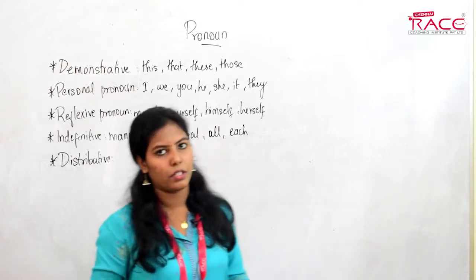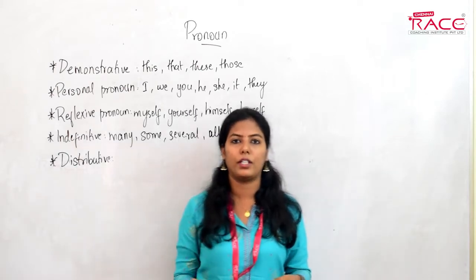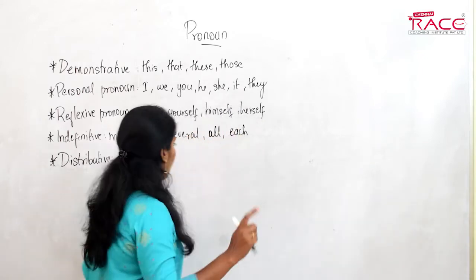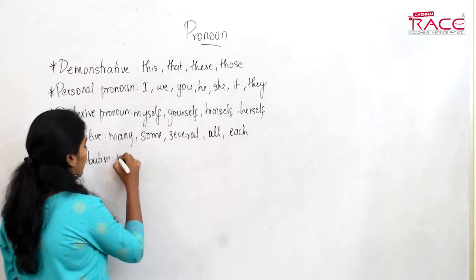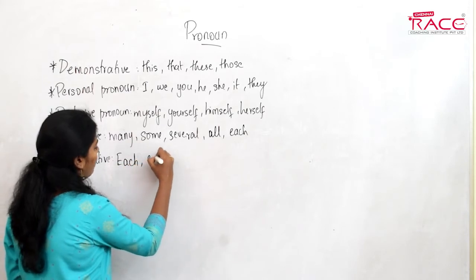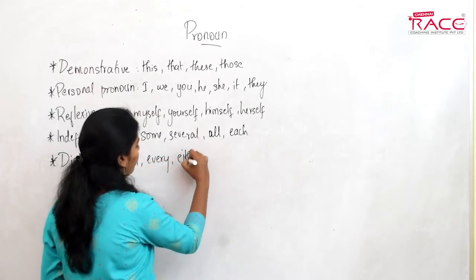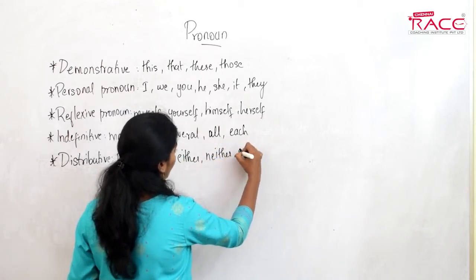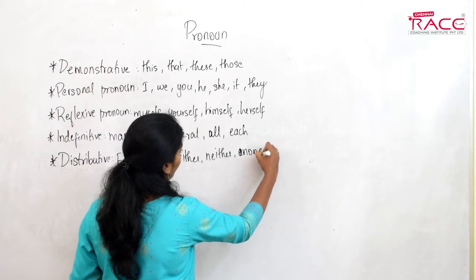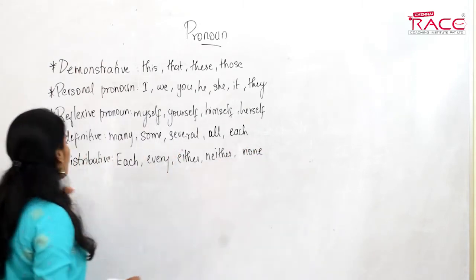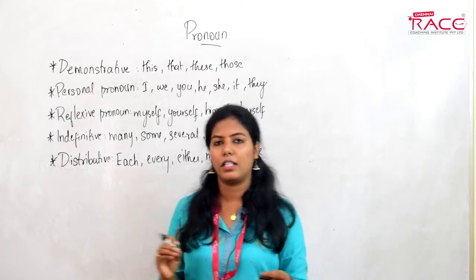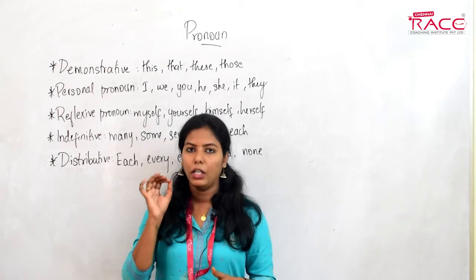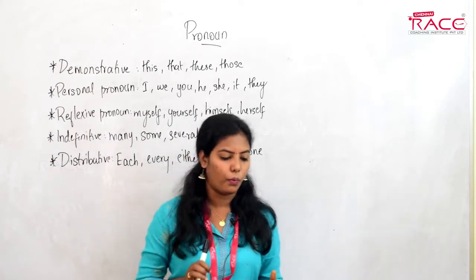These are the pronouns that are used for a noun to define one at a time, for example each, every, either, neither, no one, none. Distributive pronouns are used for a noun to refer to one at a time.